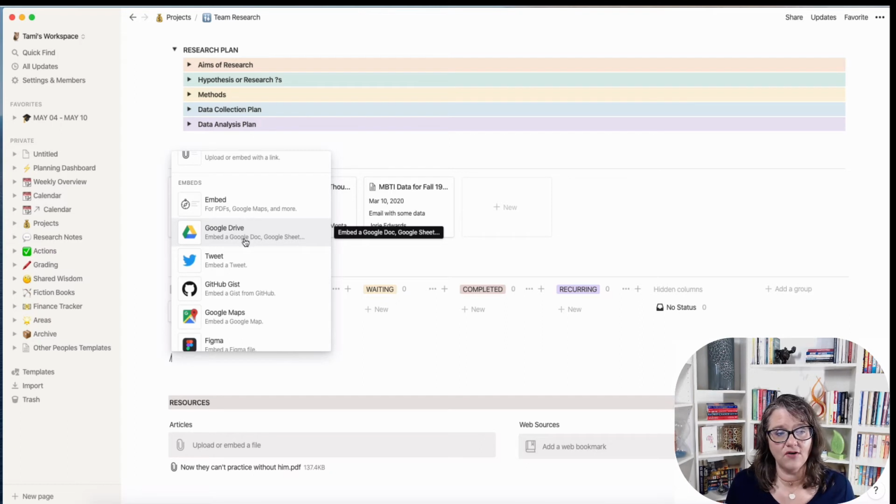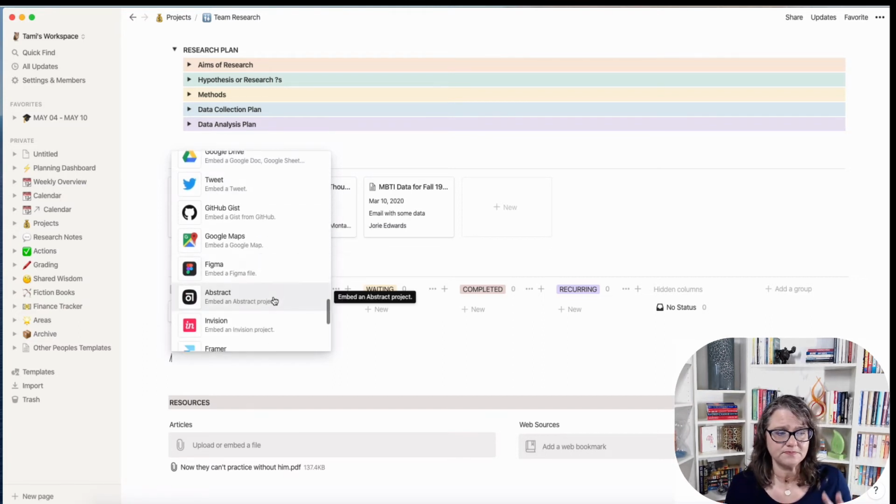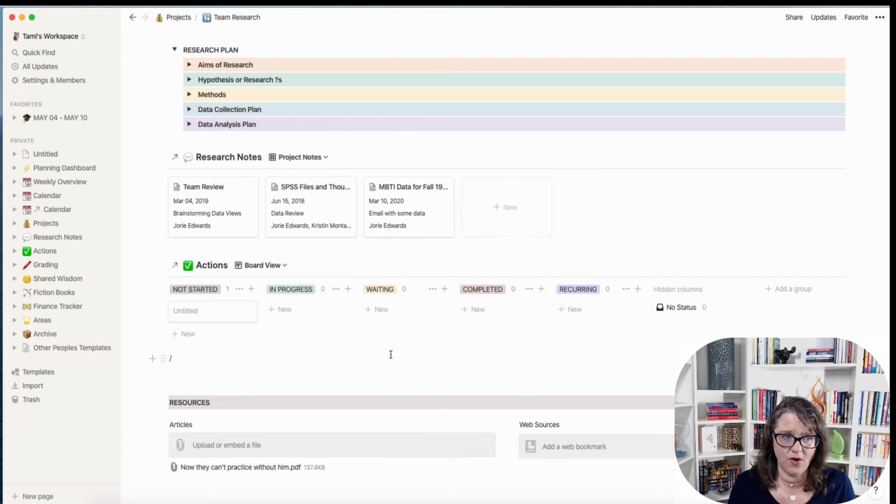But right now, I could connect to a Google Drive and a particular Google Doc that, as a team, we want to be fleshing out our overall outline. This would be where I would probably put my dissertation template that the university gives me. I would import it to Google Docs, embed it in here, and then I would have an easy way to work on that as I'm working on this project and tracking things. So you can really get as detailed as you want with how this all flows together and works.